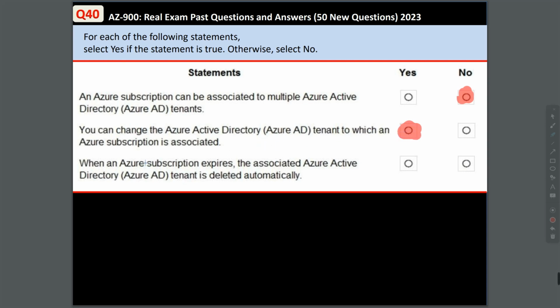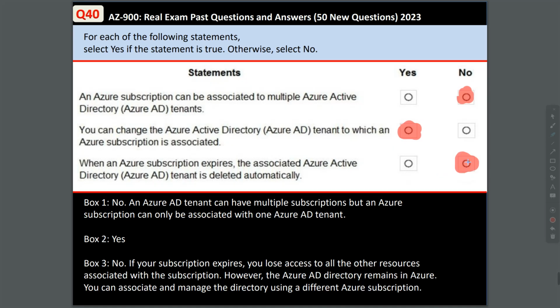And the last statement, when an Azure subscription expires, the associated Azure Active Directory tenant is deleted automatically. Well, this statement is not correct. If your subscription expires, you lose access to all the other resources associated with the subscription. However, the Azure AD directory remains in Azure. You can associate and manage the directory using a different Azure subscription.